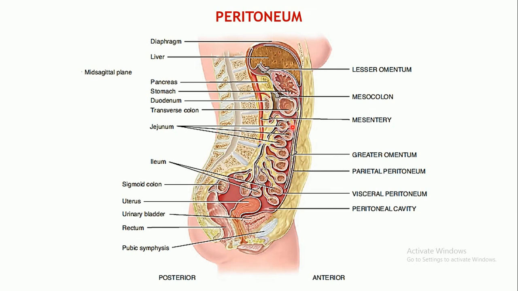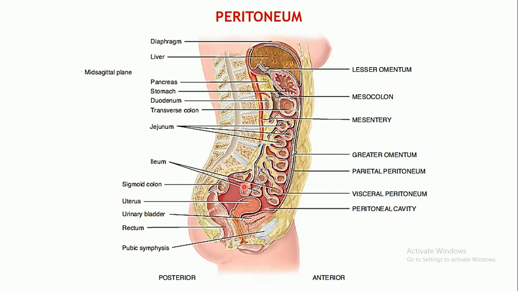These are again covered by the second layer of your peritoneum, and that is known as the visceral peritoneum. And in between these two layers is present the peritoneal cavity. This is the one. This entire thing is the peritoneal cavity, wherein intraperitoneal injections are done. So this is to do with the two layers of the peritoneum.